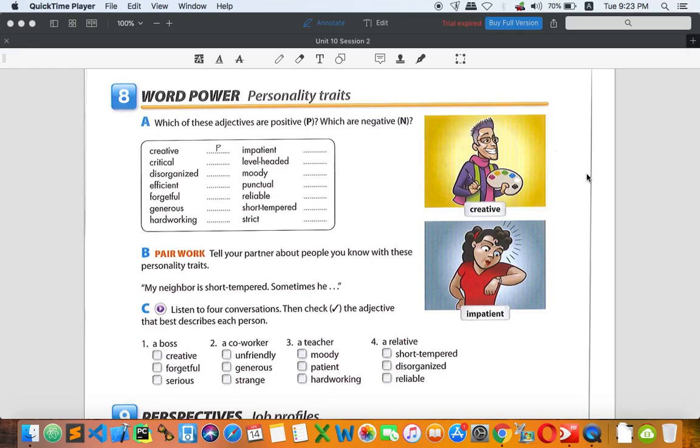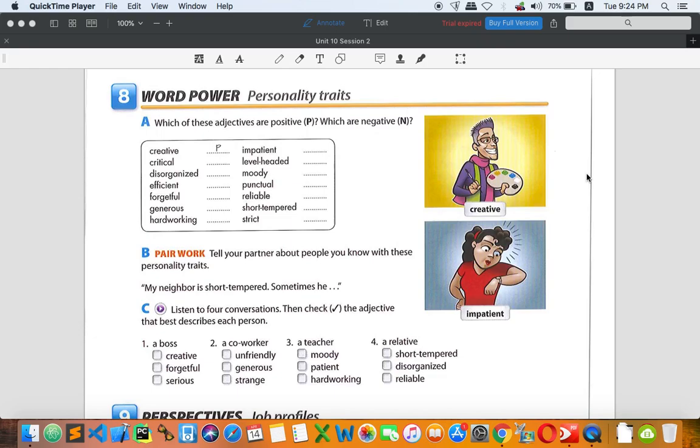I think it's negative. Disorganized, messy. Are you disorganized yourself? When I was a university student, of course, I was very disorganized. Yeah, but I changed right now. And I think disorganized is negative, of course. The next one is efficient.